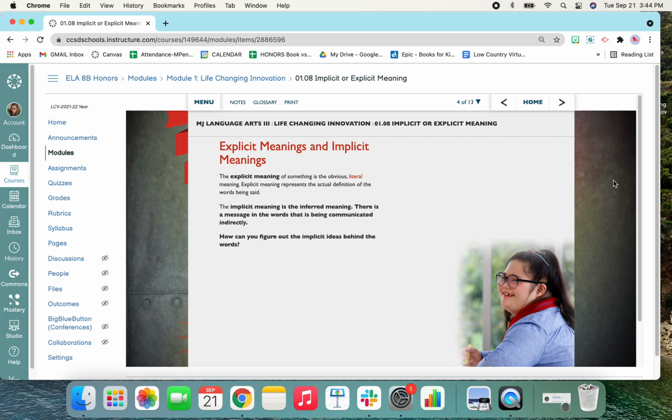Explicit meanings and implicit meanings. The explicit meaning of something is the obvious, literal meaning. Dictionary definition of words. Explicit meaning represents the actual definition of the words being said. The implicit meaning is the inferred meaning. There is a message in the words that is being communicated indirectly. How can you figure out the implicit ideas behind the words?